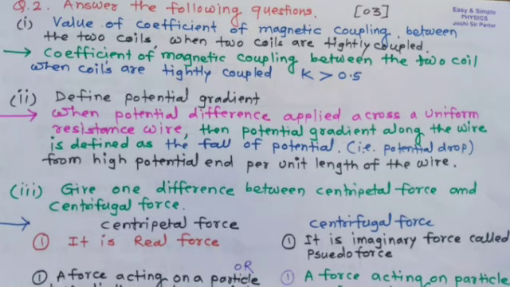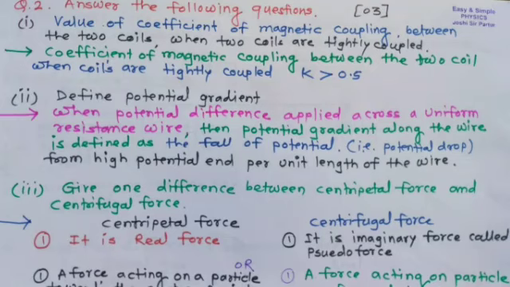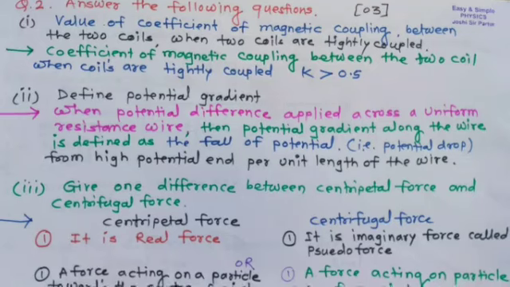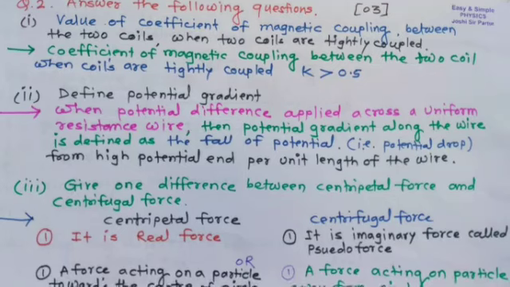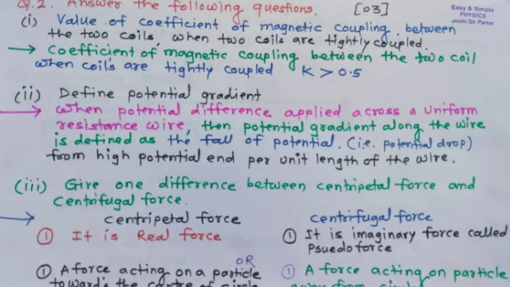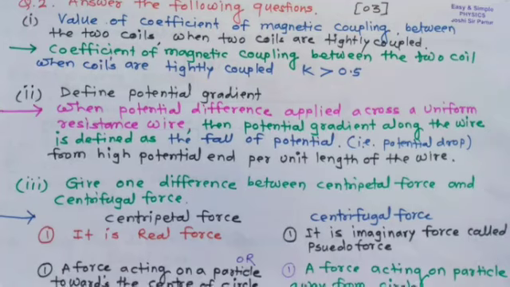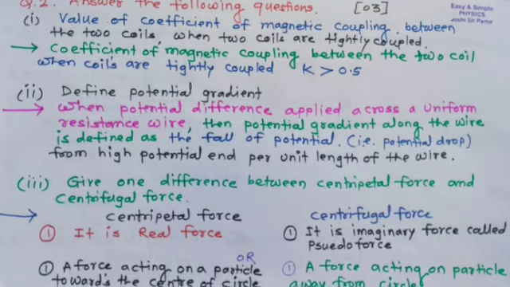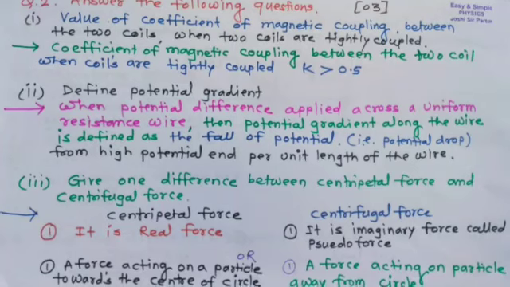Second question, define potential gradient. The answer is: when a potential difference is applied across a uniform resistance wire, then the potential gradient along the wire is defined as the fall of potential, that is the potential drop from the high potential end, per unit length of wire.